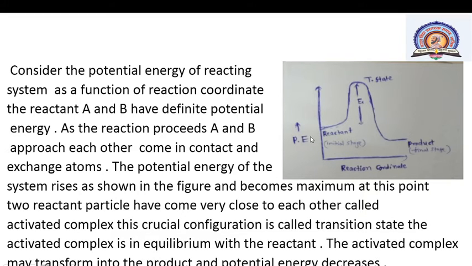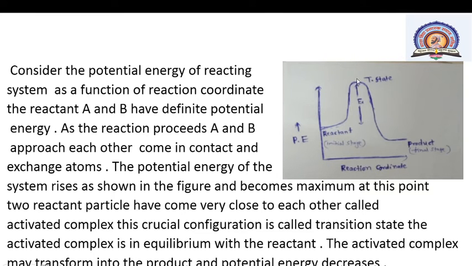Now here, this diagram shows potential energy versus reaction progress or reaction coordinate. These are the reactants. Consider that the reactants A and B react, that means they come in contact, exchange their atoms or collide. Then the potential energy rises up to this maximum at this point. This point is known as the transition state.